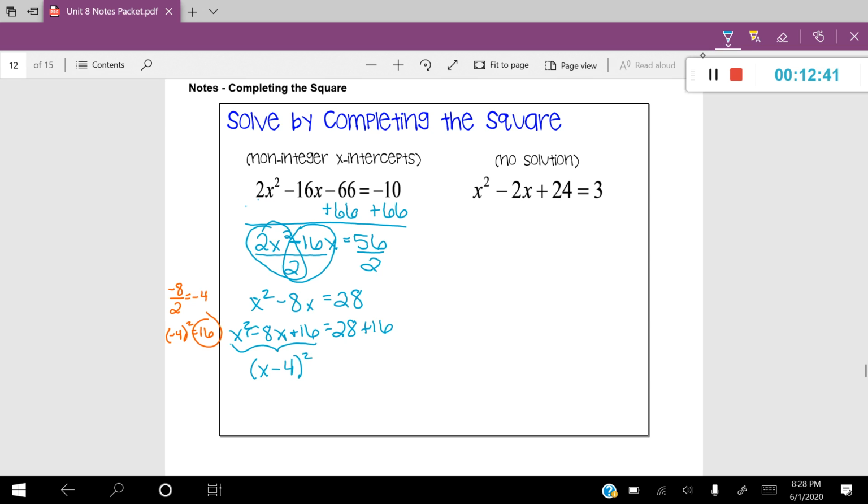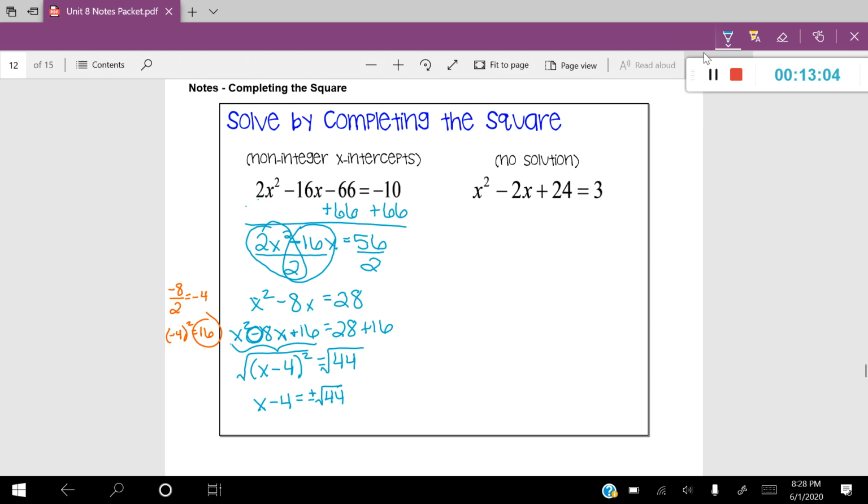And that minus, again, comes from this minus right here in front of the 8. And then I'm just going to go ahead and simplify it here at this point, 44. All right, let's continue doing the square root on both sides. And that's going to leave me with x minus 4 is equal to positive or negative root 44.